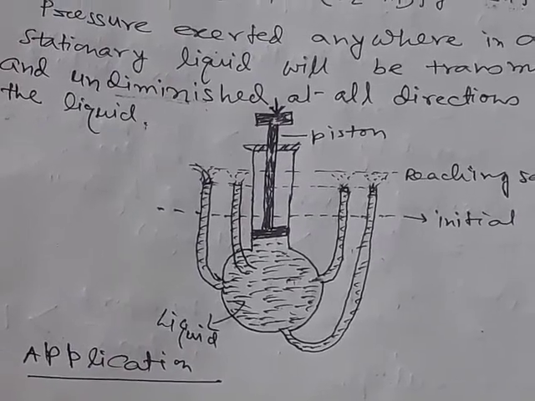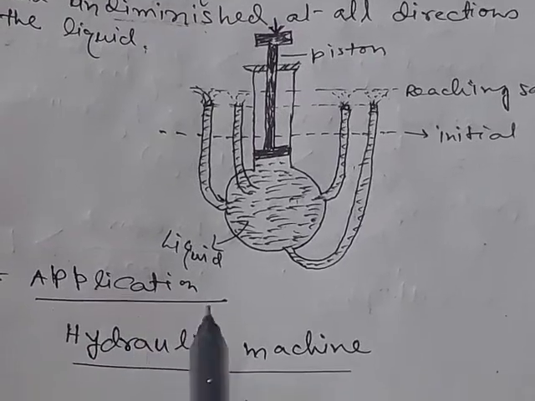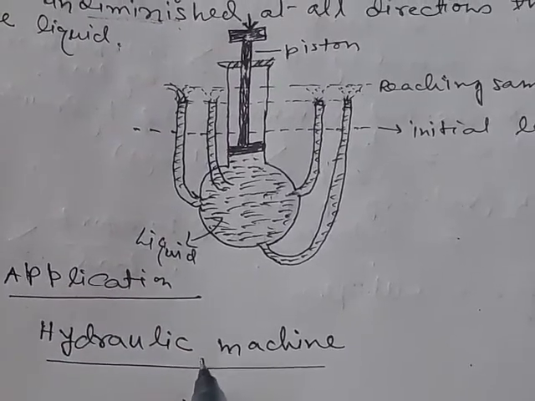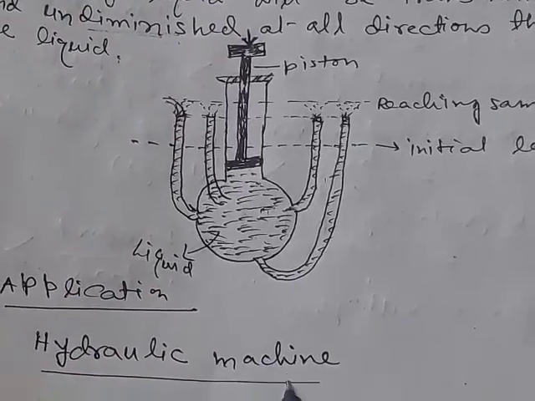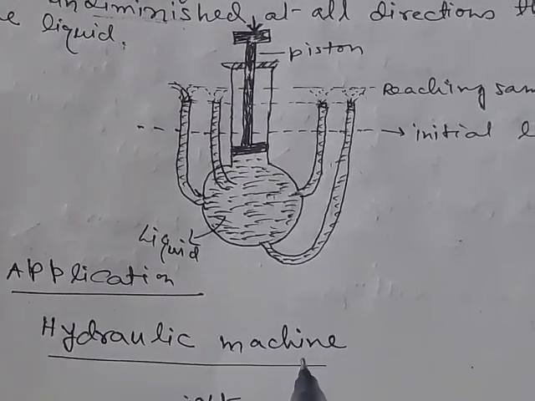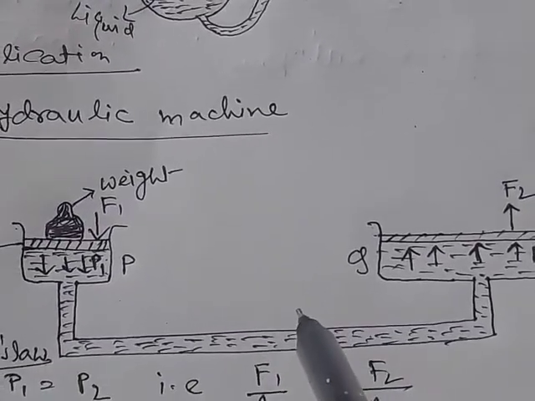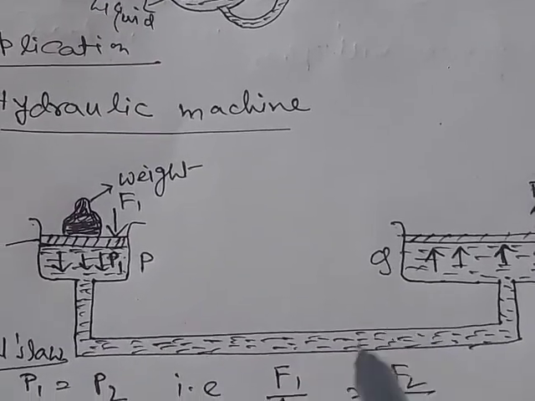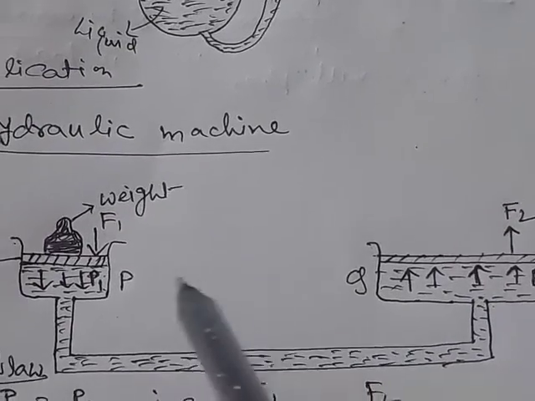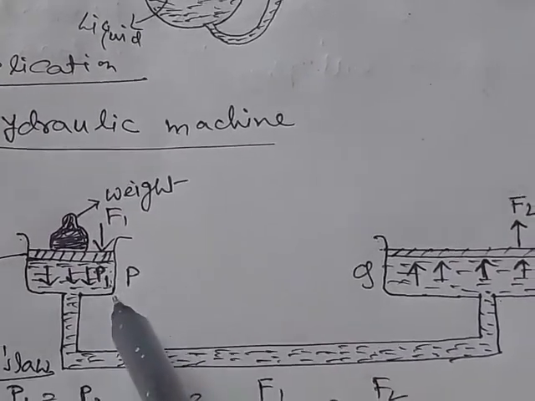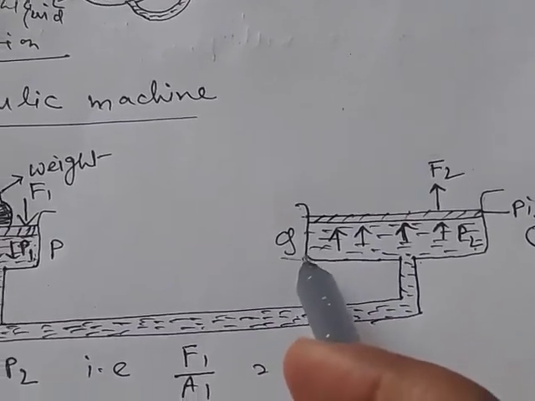Now there are applications of Pascal's law. The application is the hydraulic machine. A hydraulic machine is a special type of machine which works based on Pascal's law. Now what is the principle of a hydraulic machine? If we see the simple design of a hydraulic machine, there are two cylinders. One is a narrower cylinder, denoted by P, and another is a wider cylinder, denoted by Q.